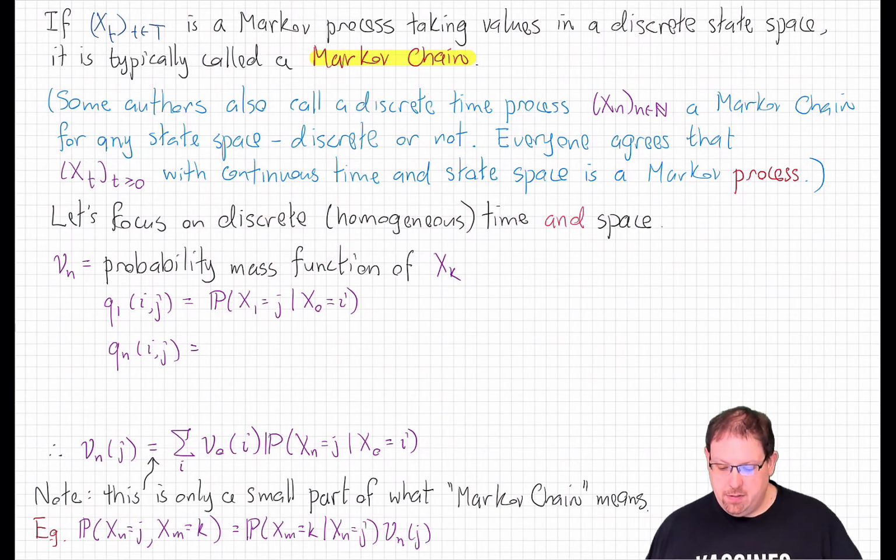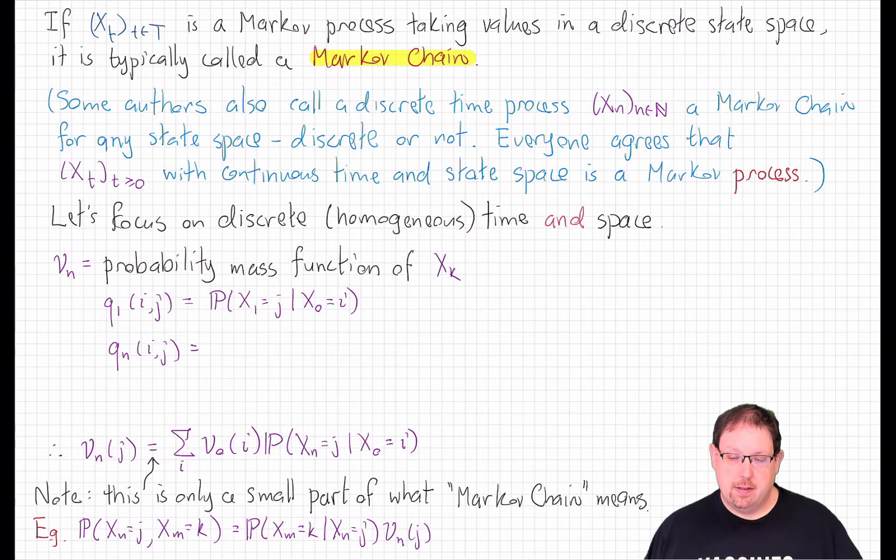Let me also clarify that some authors will refer to a discrete time continuous state space process as a Markov chain as well, although I won't use that terminology. So the more general random walk that we started with, where the steps could be sampled from a continuous distribution, I will not refer to that as a Markov chain, but some authors might. The only thing that everyone agrees to is that a continuous time non-discrete state space Markov process is not a Markov chain, it's just a Markov process. Those are, of course, the hardest to deal with, and we'll look at that a little bit in the coming lectures.